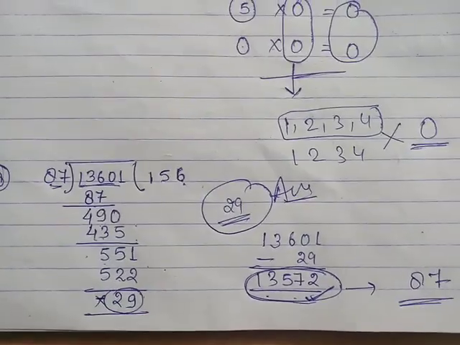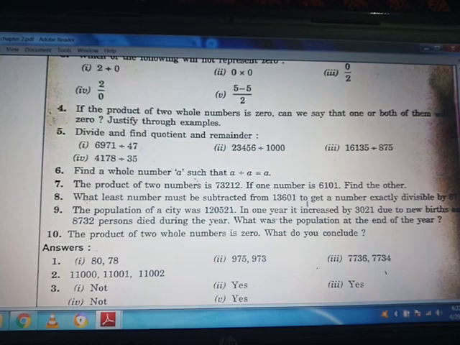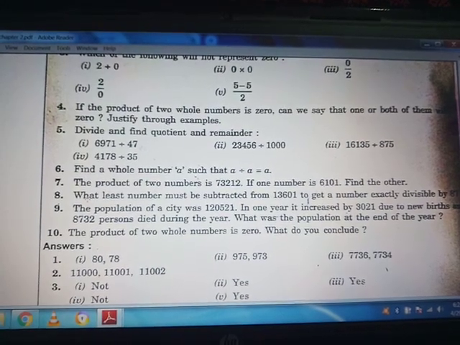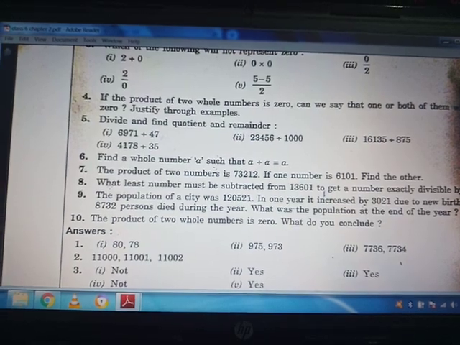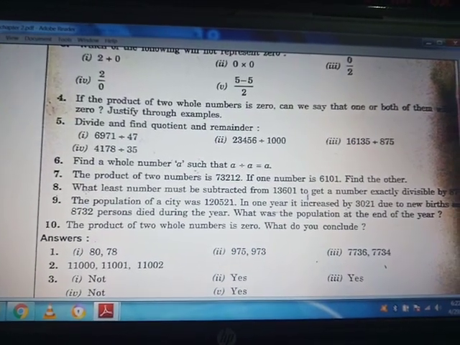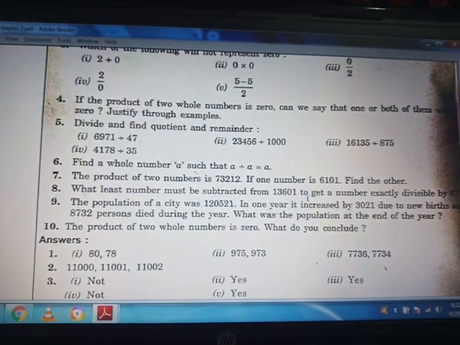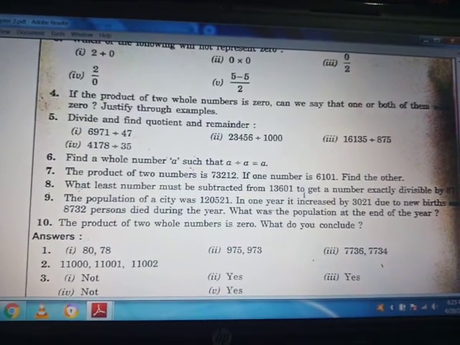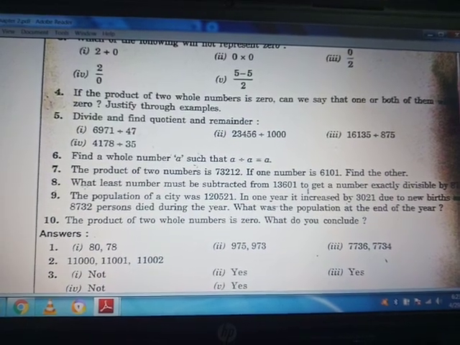Okay, now moving to the next question. Our next question is, the population of a city was 1,20,521 in 1 year. It increased by 3,021 due to new births and 8,732 persons died during the year.